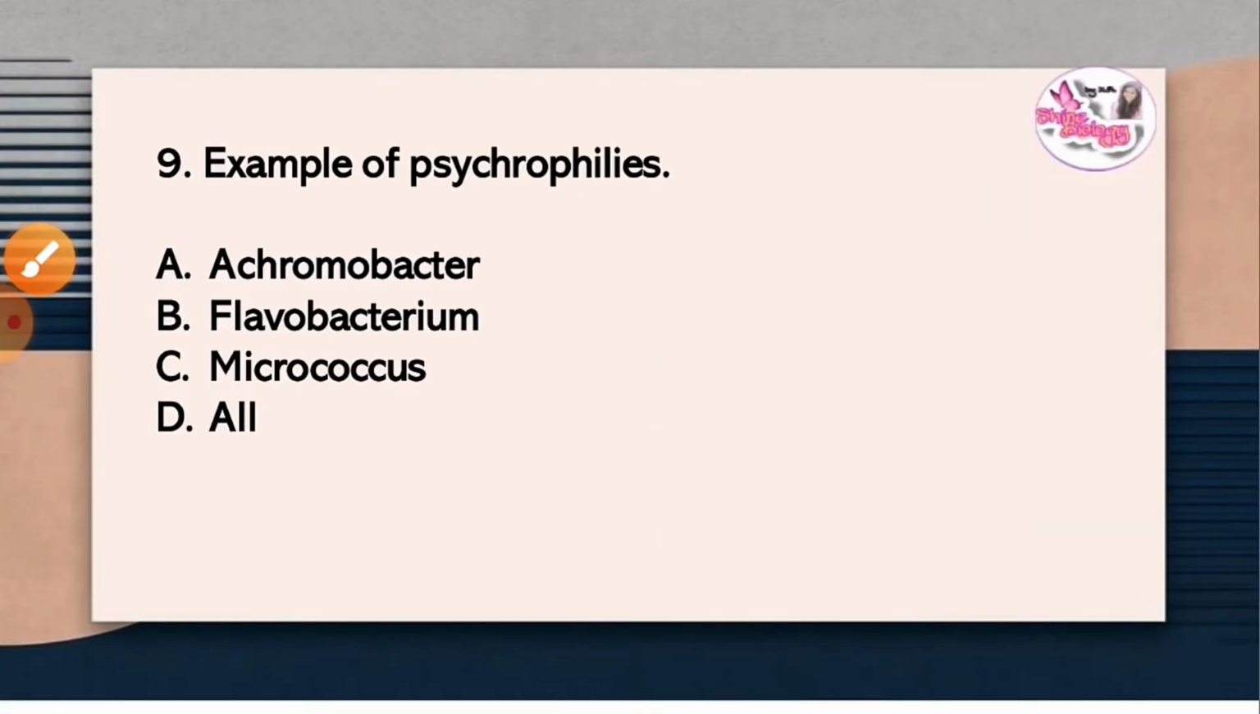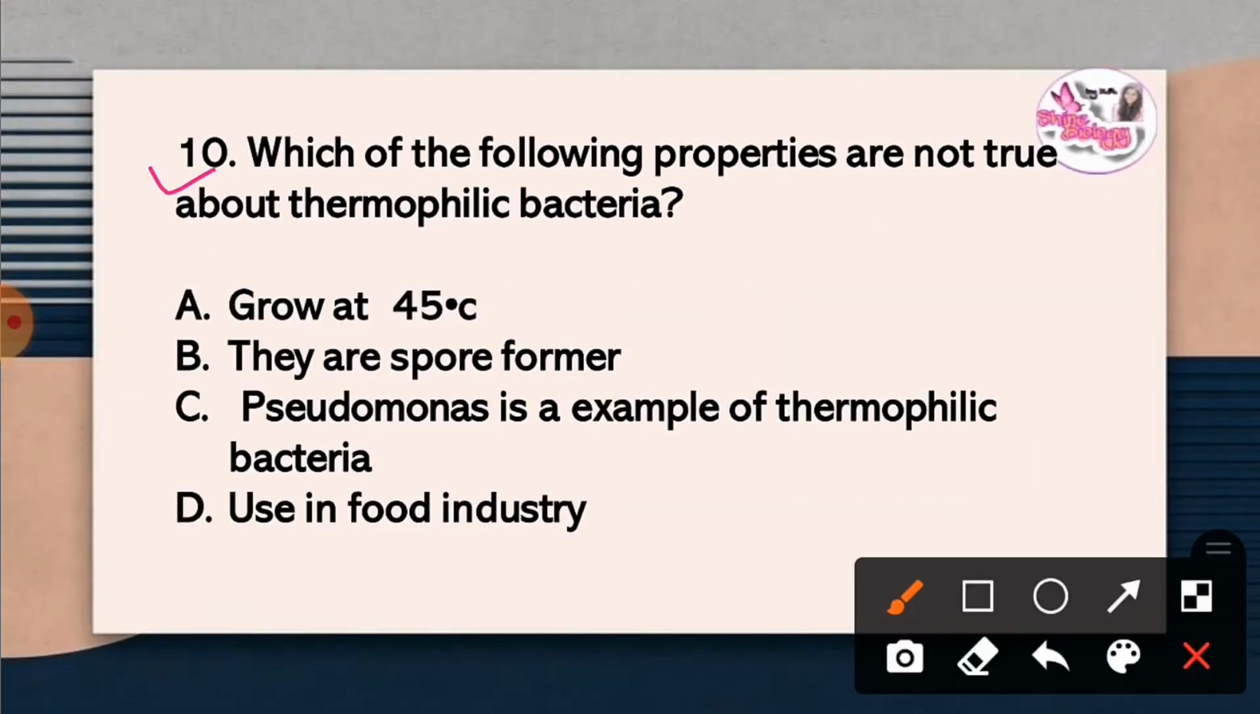Question number 10. Which of the following properties is not true about thermophilic bacteria? The correct answer is option D, used in food industry. The thermophilic bacteria grow at 45 degrees temperature. They are spore formers, and Pseudomonas is an example of thermophilic bacteria.